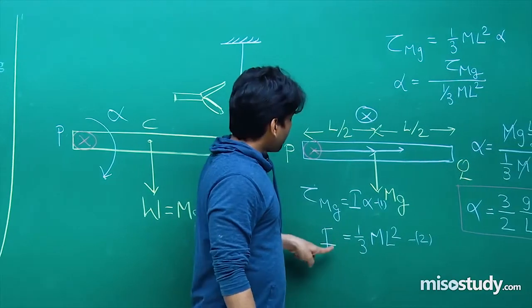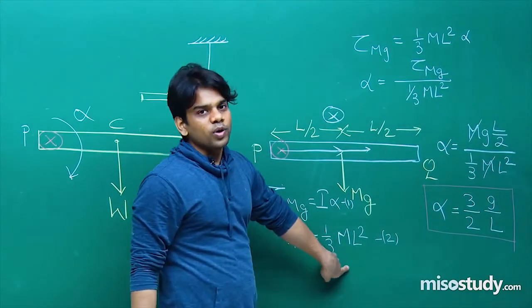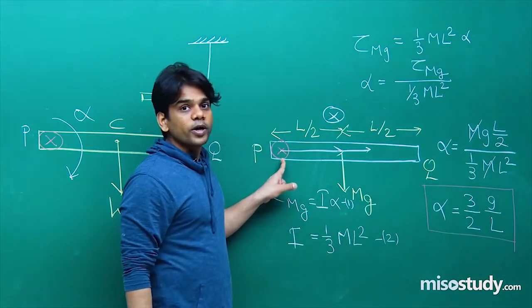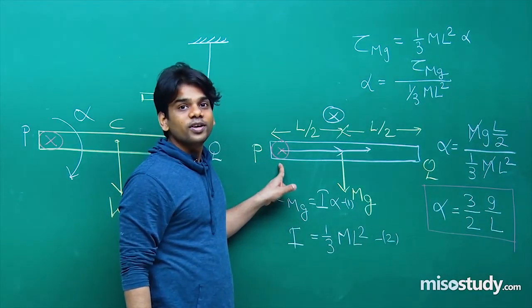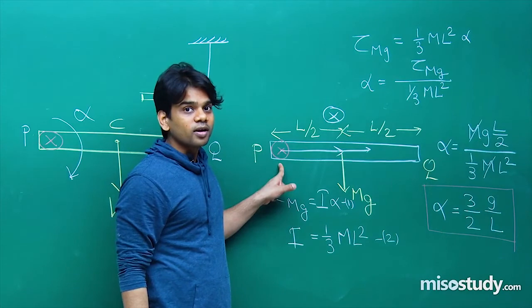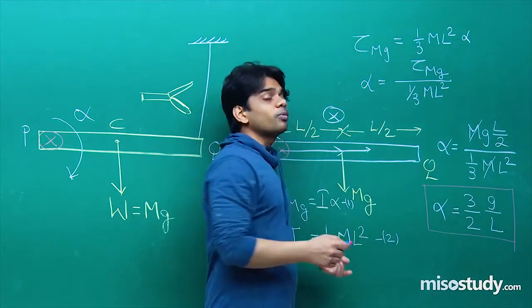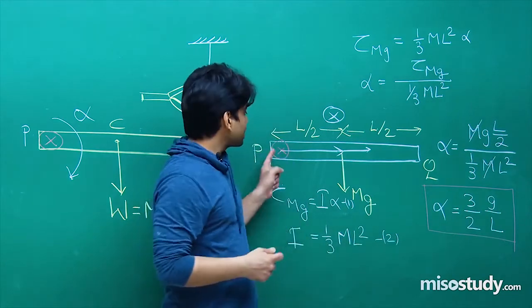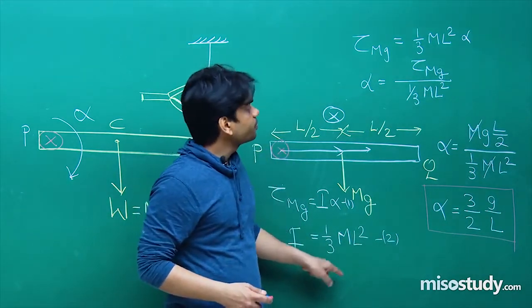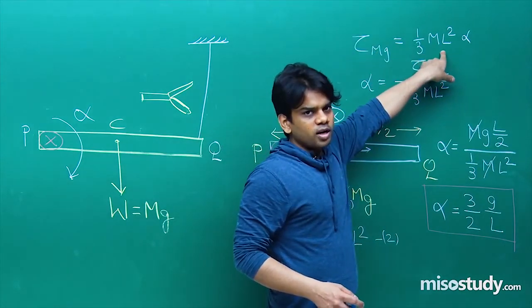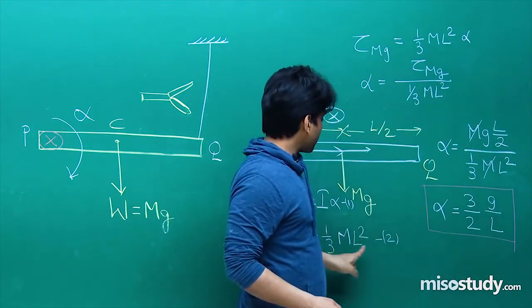Apply this. I is given as 1 by 3 ml square, because we know that you have to use the moment of inertia about this point, about this axis. That is what we have learned in the case of a rod. In the case of an axis passing through the center of mass, it is 1 by 12 ml square. But for this axis, it's 1 by 3 ml square. Use it. Next, write down torque due to mg is equal to 1 by 3 ml square alpha. I we have replaced by this value.